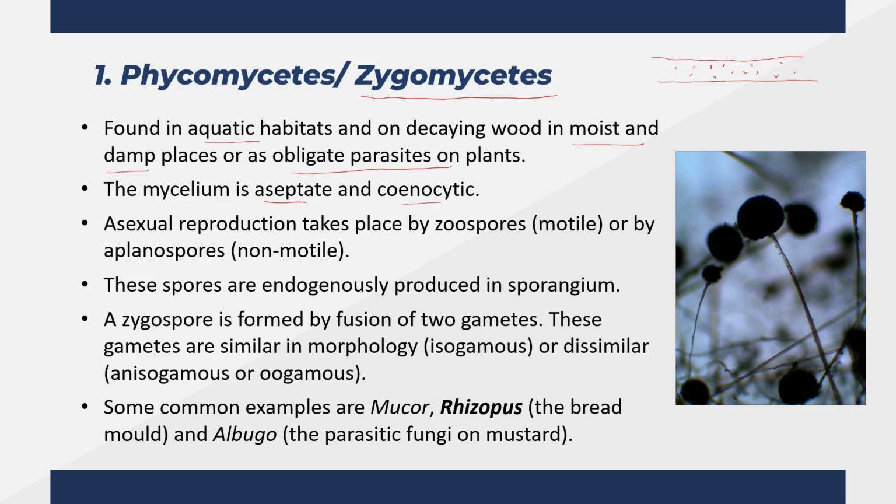Asexual reproduction is through motile zoospores or through non-motile aplanospores. These asexual spores are produced endogenously in the sporangium. Sexual reproduction is through the fusion of 2 gametes, which could be isogamous, anisogamous, or oogamous in morphology. Upon the fusion of gametes, a structure called zygospore is formed. Some common examples of zygomycetes are Mucor, Rhizopus, the bread mold shown here in the image, and Albugo, that is the parasitic fungus on mustard.